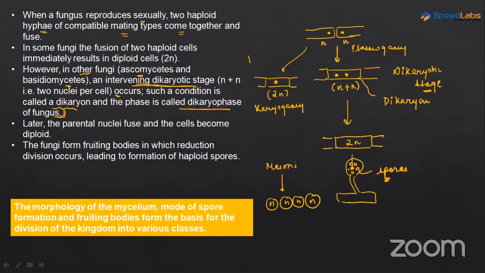So this phase is only found in ascomycetes and basidiomycetes. Very important.